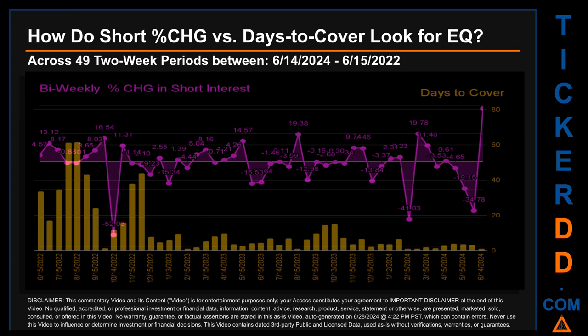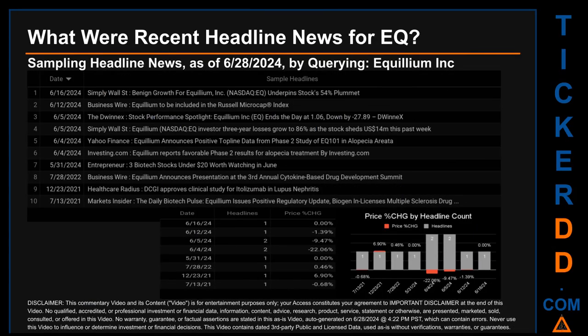The largest percentage decrease in short interest found across those 49 2-week snapshots was -52.03%. It occurred once on October 14, 2022 settlement date. The average days to cover was about 11.56. The biggest days to cover was 61.44 and it happened once on August 15, 2022 settlement date.